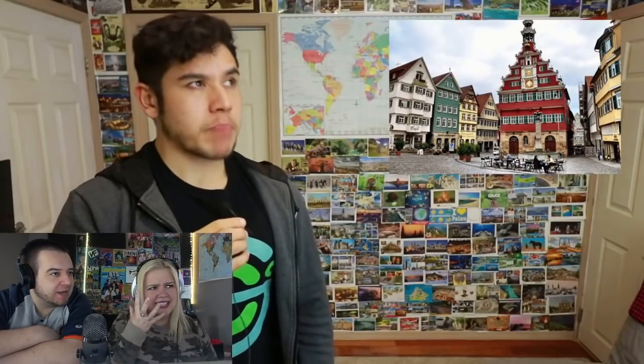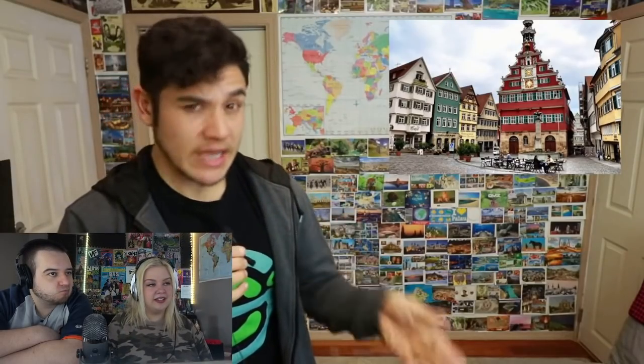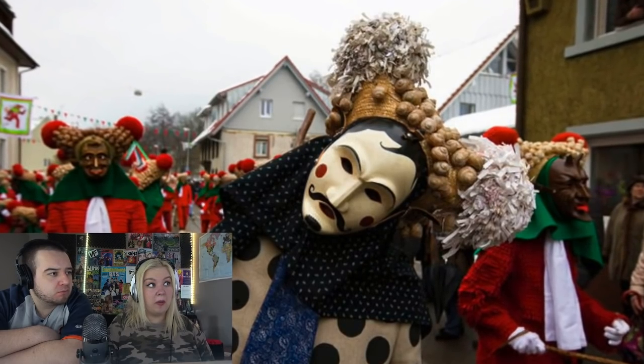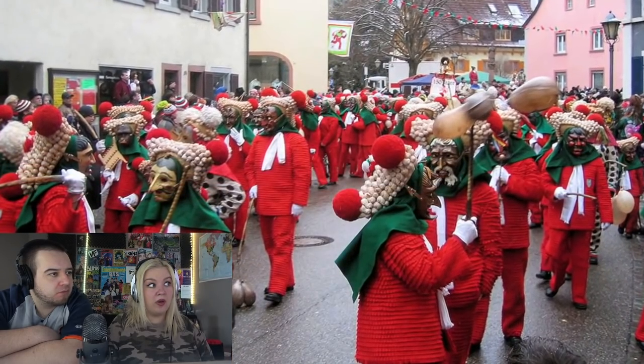Those Swabians have possibly the weirdest dialect in all of Germany. A lot of Germans can't even understand them, and it incorporates a lot of weird, unique festivals. A lot of times they wear these costumes based off of the fairy tales that came from here. Switzerland is like their best friend. A lot of Swiss people come over and travel to this area of Germany, and they're known for being really smart with their money and handling it very well, which also kind of means a lot of people think they're kind of stingy.